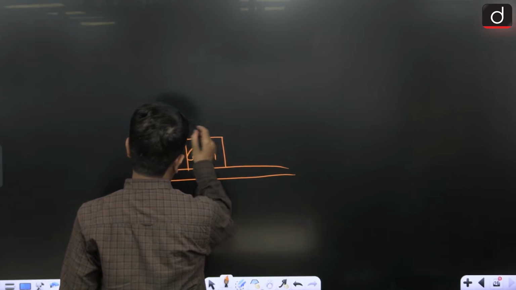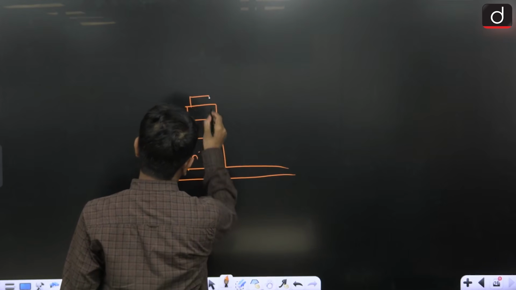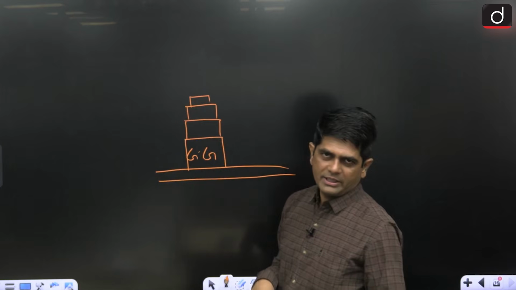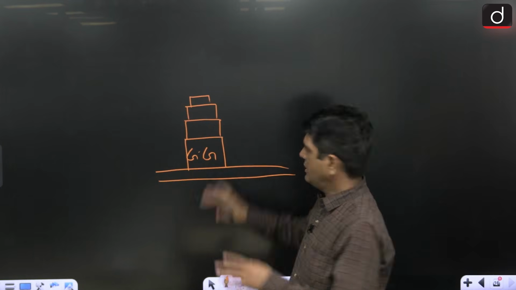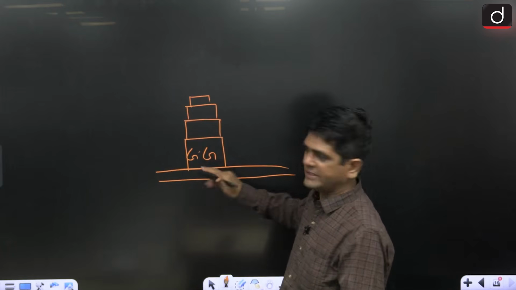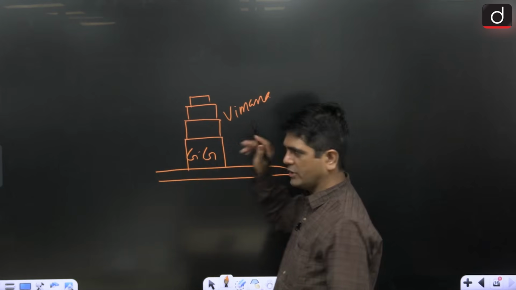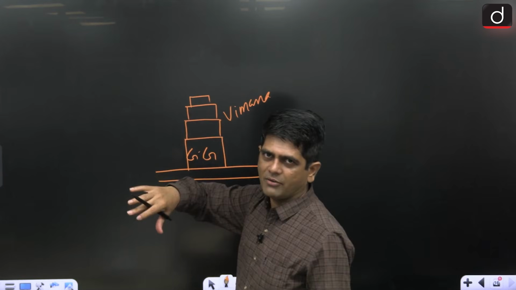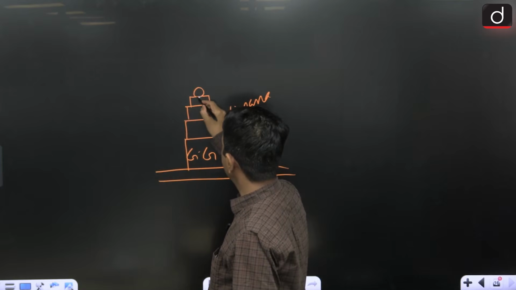Then here we have the Shikhara, the pyramidal tower. In the Nagara we have the curvilinear tower, but here the tower is pyramidal in shape and is called Vimana. Remember this point. Then at the top of the Vimana we have a dome shaped structure.